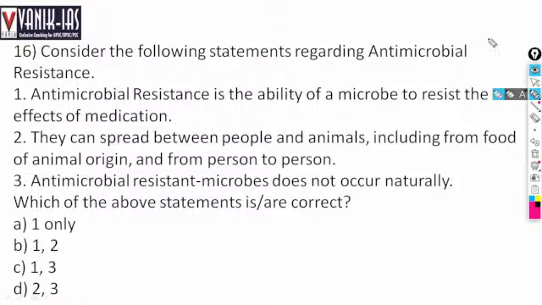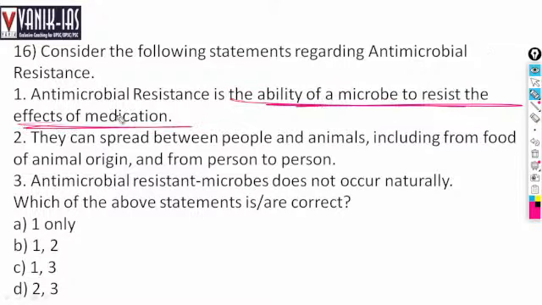Consider the following statements regarding antimicrobial resistance. Antimicrobial resistance is the ability of a microbe to resist the effect of medication. Yes. See, WHO has said it is one of the biggest health crises, among the top 10 health threats. It is the ability of a microbe to resist the effect of medication.